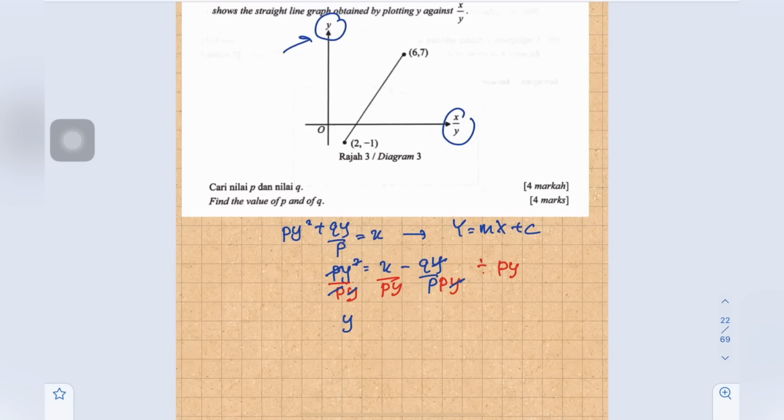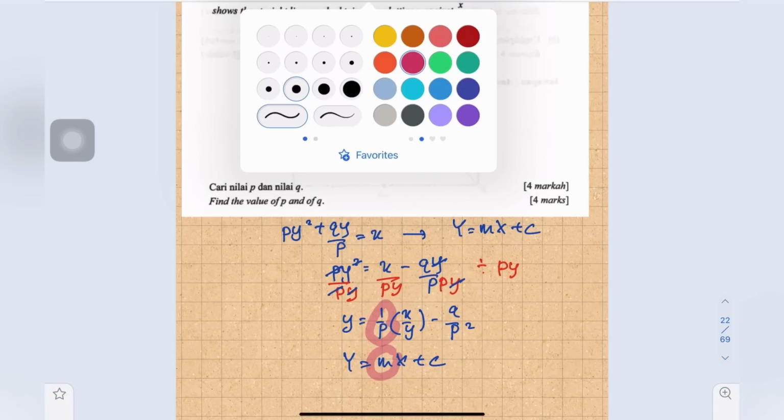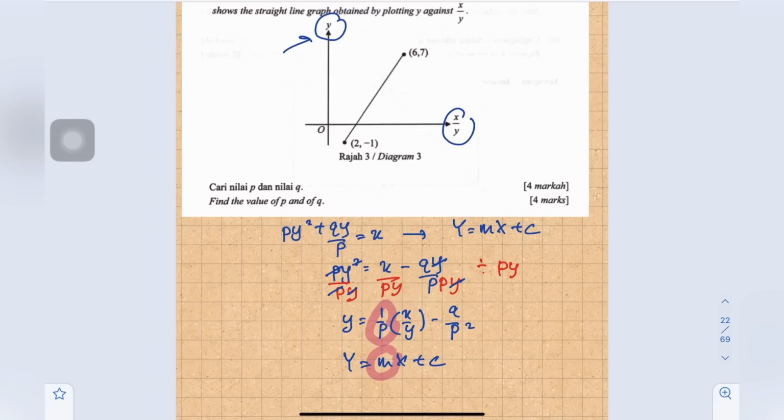So here y equals 1 over p times x over y minus q over p squared. Then we compare with big Y equals m big X plus c. So here the gradient is 1 over p, and the intercept is negative q over p squared.